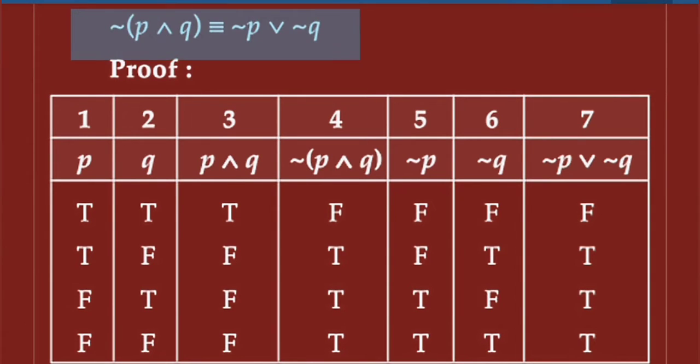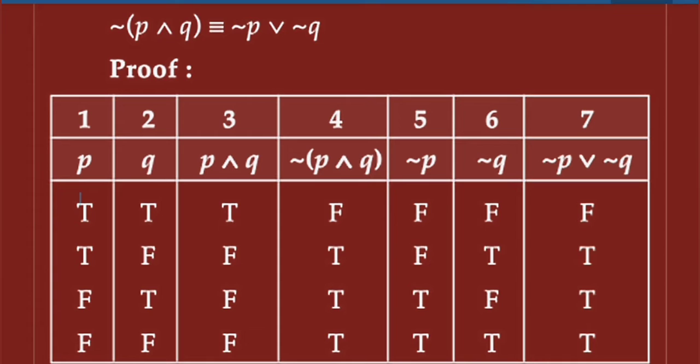In the textbook activity, this is the statement proof. First write statement P and statement Q here, and again write P and Q statement in this column. Next, negation of P and Q in this column right here. Again write negation P and negation Q here, and last write negation P or negation Q here.